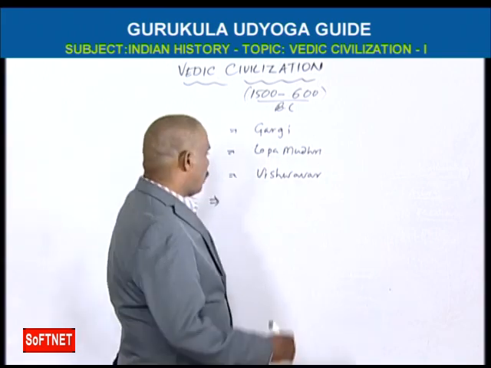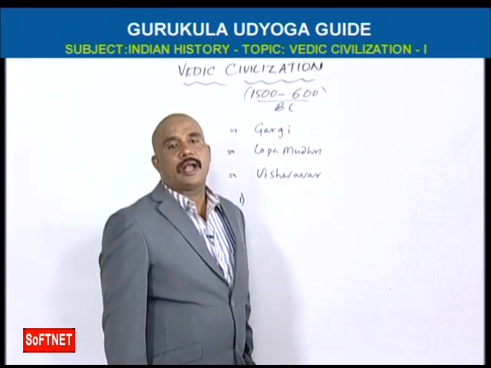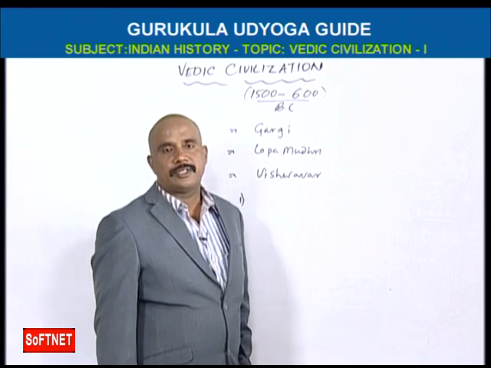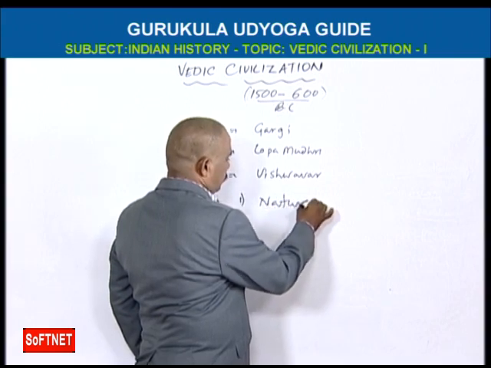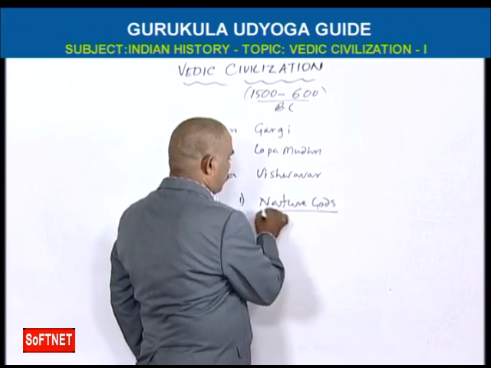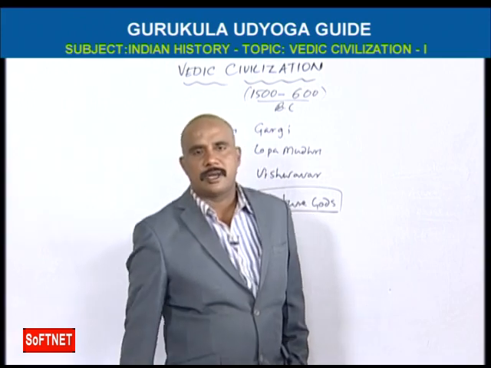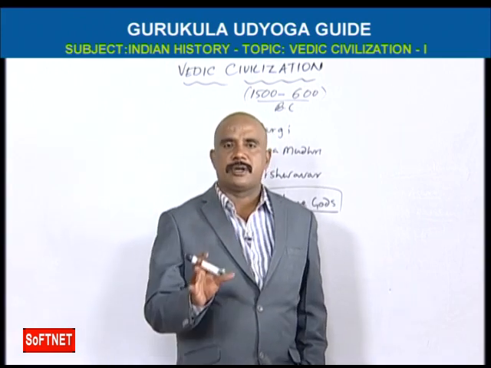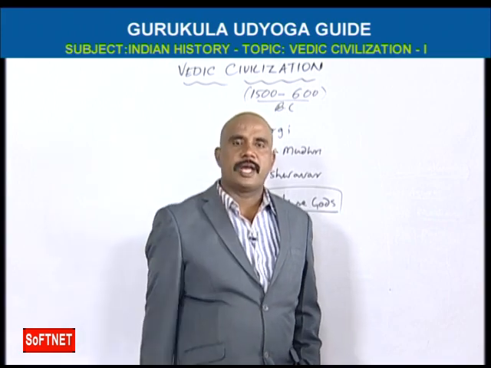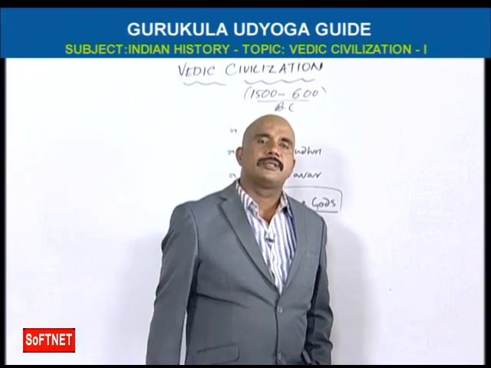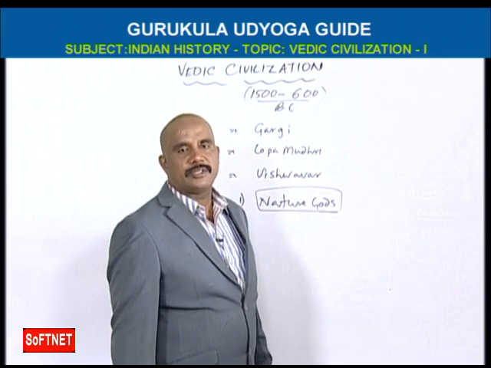But if they ask what kind of gods were worshipped in early Vedic civilization, we have to say nature gods. Nature gods means fire, sun, Varuna, Indra, and earth and sky. All these are nature gods worshipped in early Vedic civilization.